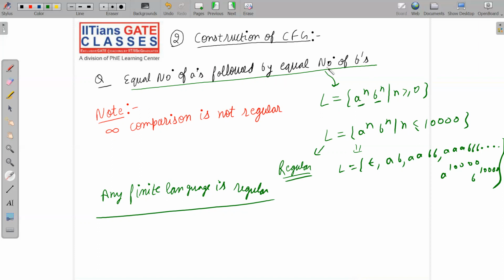Now, equal number of A's followed by equal number of B's. So now we want to construct a context-free grammar which can generate this language: equal number of A's followed by equal number of B's. Okay, so let me design a grammar for you.